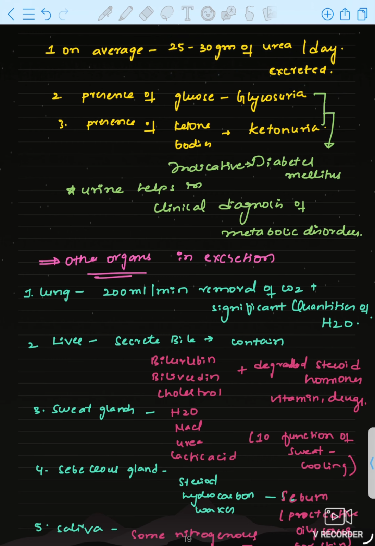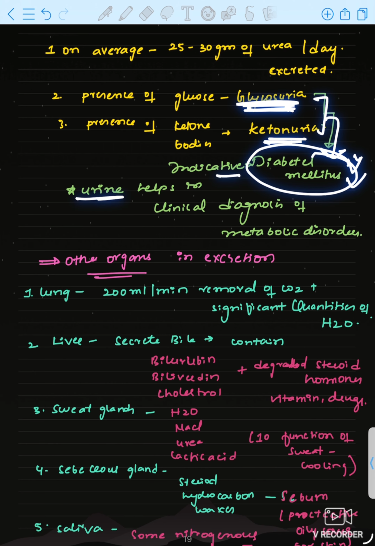Remember this. If glucose is present in urine, it is called glycosuria. If ketone bodies are present, it is ketonuria. The presence of glucose and ketone bodies in urine is indicative of diabetes mellitus.